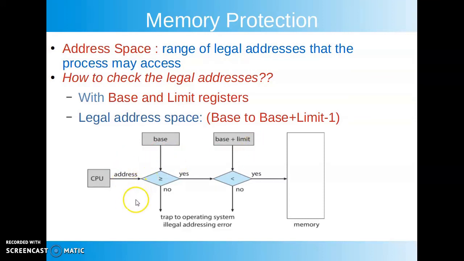This is how it is done. First, the address is compared with the base register. If it is greater than or equal to the base register content, then further it is checked whether it lies within the range or not. If it is within the range, it means this is a valid address from the address space of the process and access to the memory is allowed. On the other hand, if some illegality is discovered, then a trap is generated to the operating system to report that there was a try to access the illegal address and it is not allowed to access the memory.